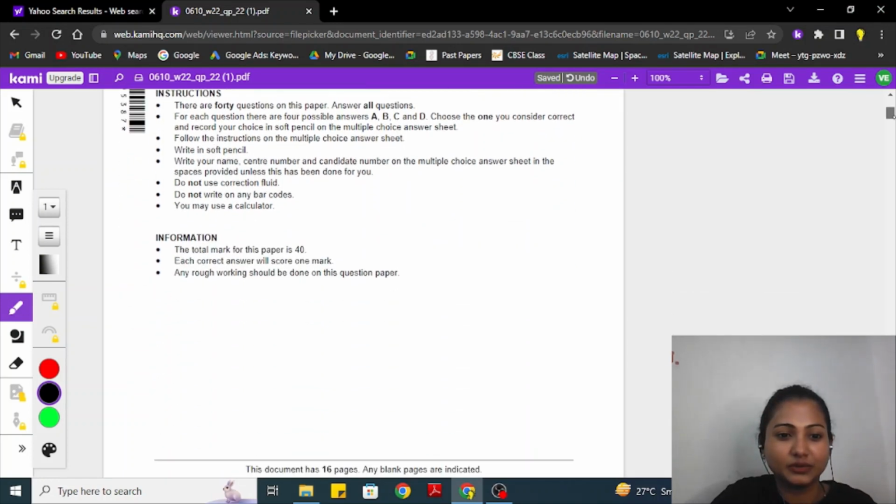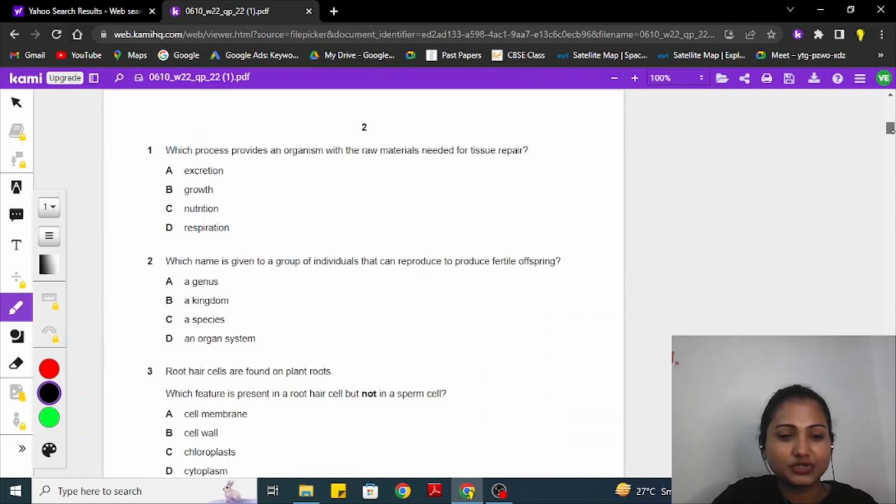Okay, so let's encounter and see the very first question for the paper. The question says, which process provides an organism with the raw material required for tissue repair? Okay, so this comes from the concept of Mrs. Gren. Movement, respiration, sensitivity, growth, reproduction, excretion, nutrition. You can also add H, which is for homeostasis.